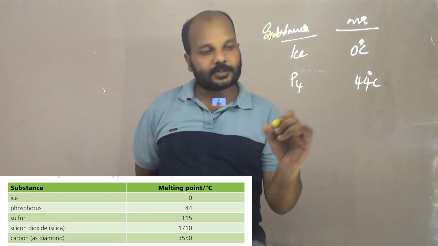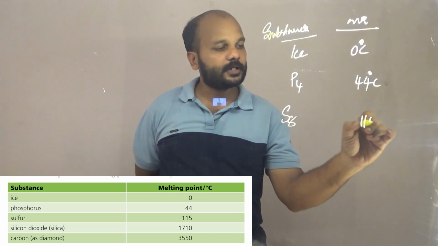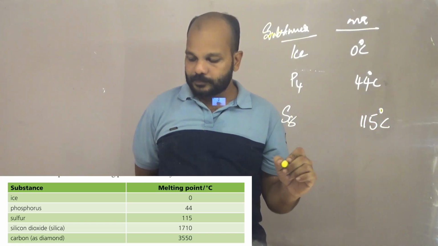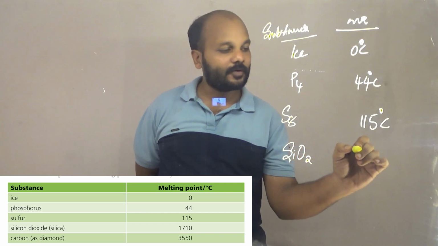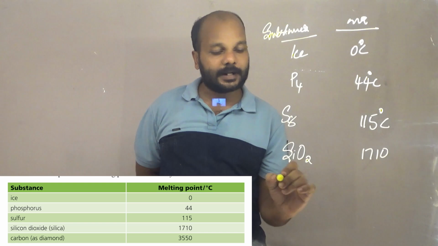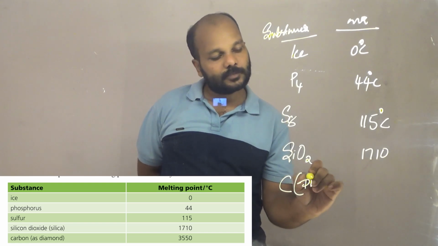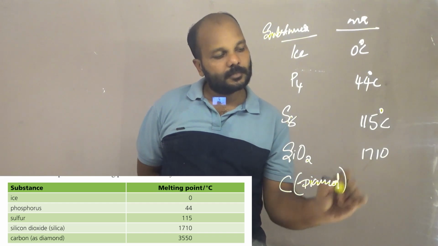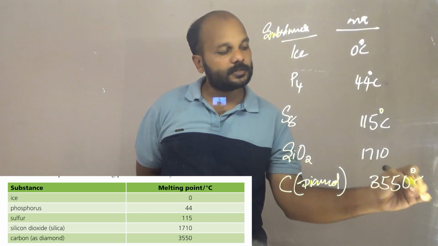Sulfur is going to have 115 degrees Celsius. Silicon dioxide, or silica, is going to have 1710 degrees Celsius. And carbon, in diamond, is going to have 3550 degrees Celsius.